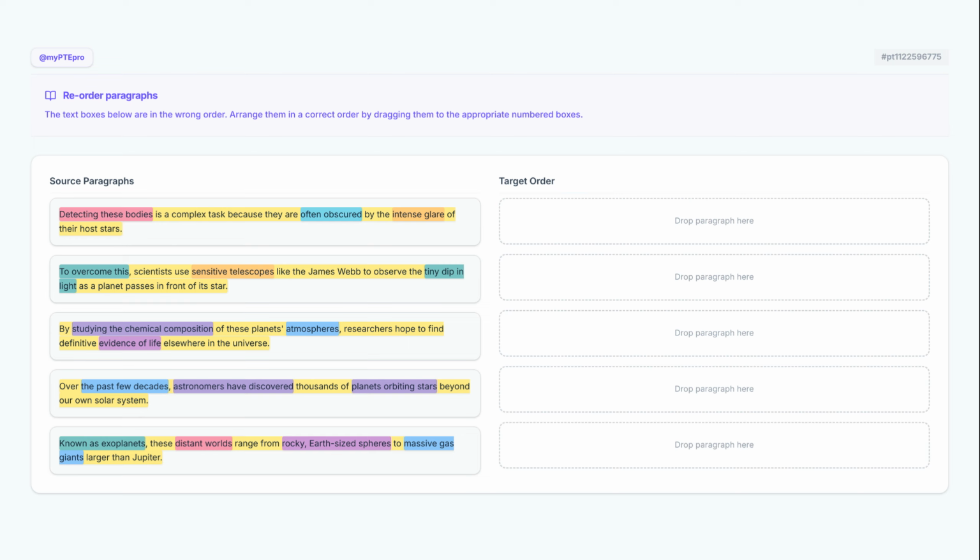To excel in reorder paragraphs, always start by identifying the independent sentence that introduces the topic without referring to previous information. Look for linguistic markers like demonstrative pronouns and definite articles that point back to specific nouns in preceding sentences. Finally, ensure the logical progression follows a clear path, such as moving from a general problem to a specific solution.